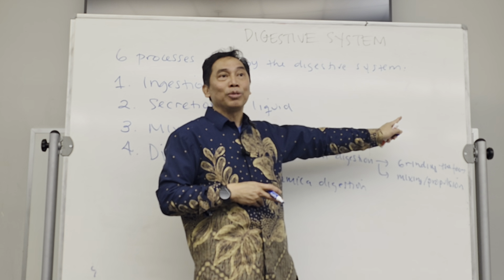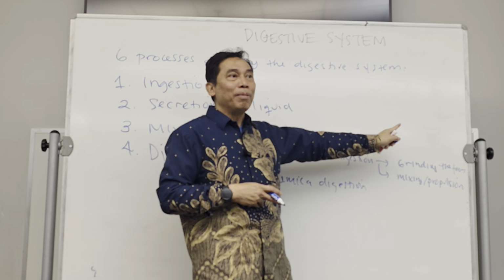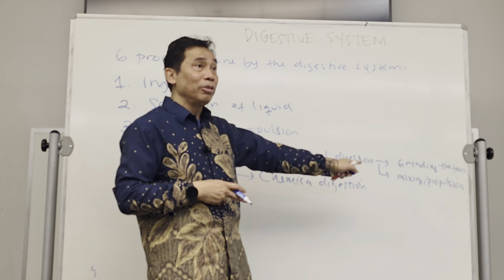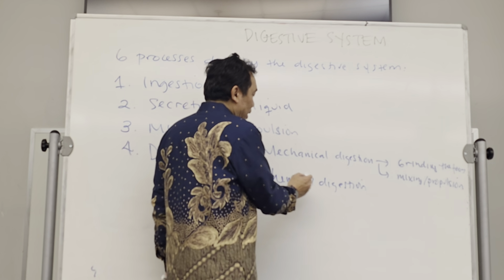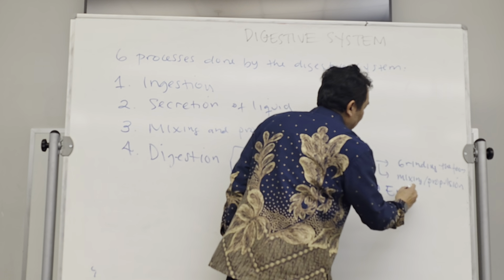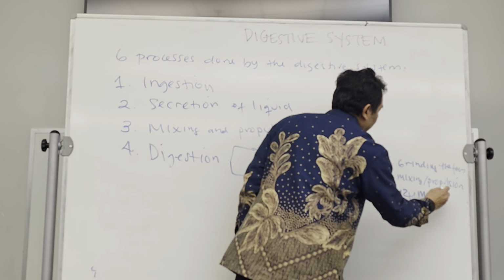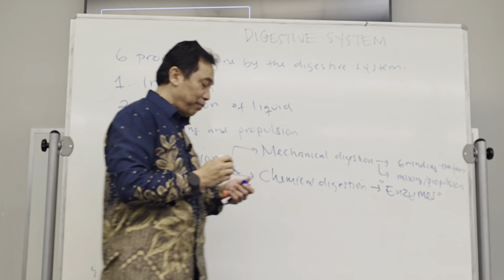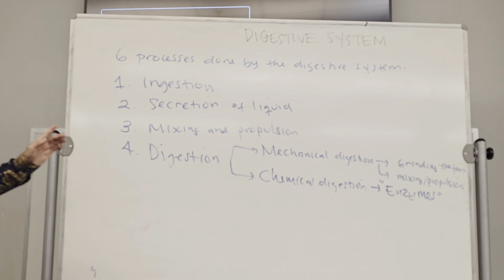It just makes the food smaller. So the one that will make the food into nutrients is the chemical digestion itself. And it is done by proteins called enzymes. So enzymes are very important in digestion. Without enzymes, we cannot digest the food. We cannot absorb the food. Okay? So that's the digestion.